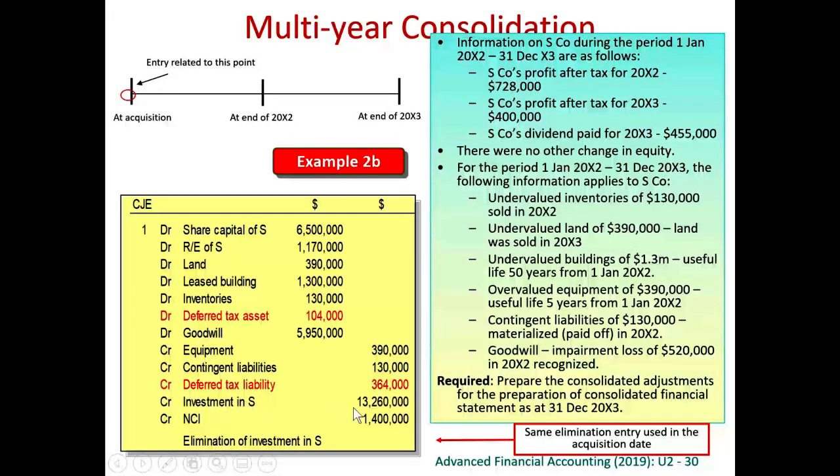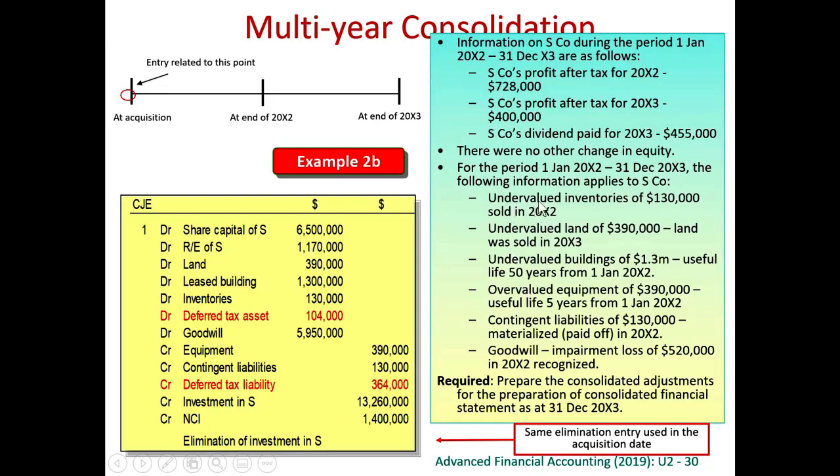So from this journal entry, we have established the NCI at the day of acquisition and also the goodwill and also the fair value adjustments at the day of acquisition. Of course, we understand that now it is already 2 years after the day of acquisition, so many of these figures will not be updated. So we have to update this information, and therefore we collect further information relating to all this for these 2 years. So here we got some information.